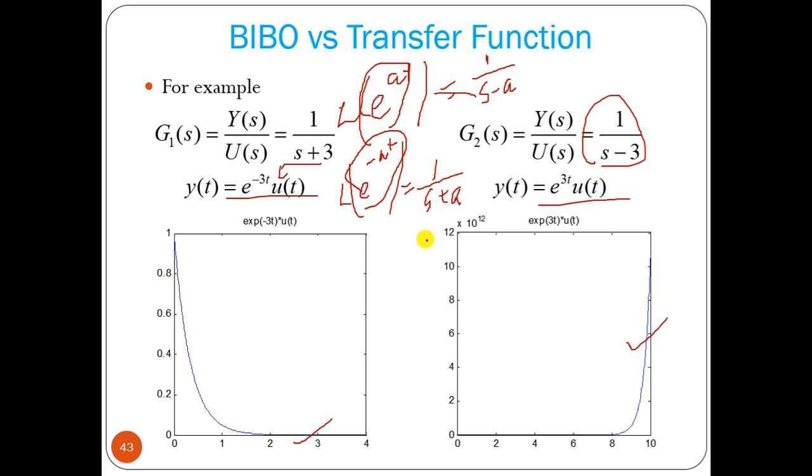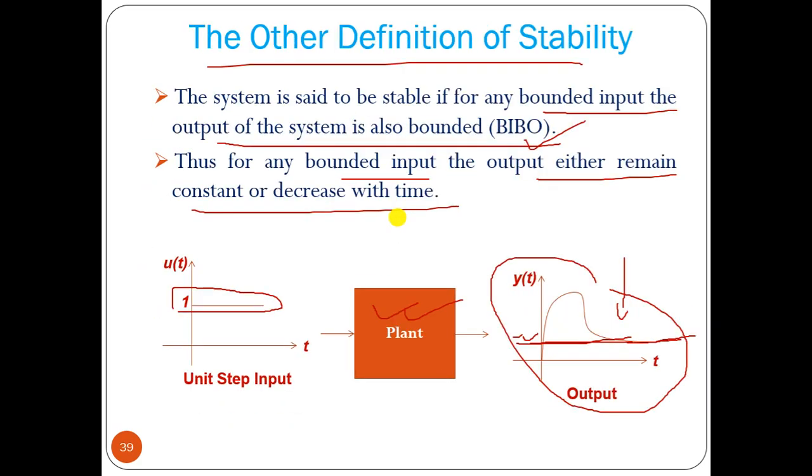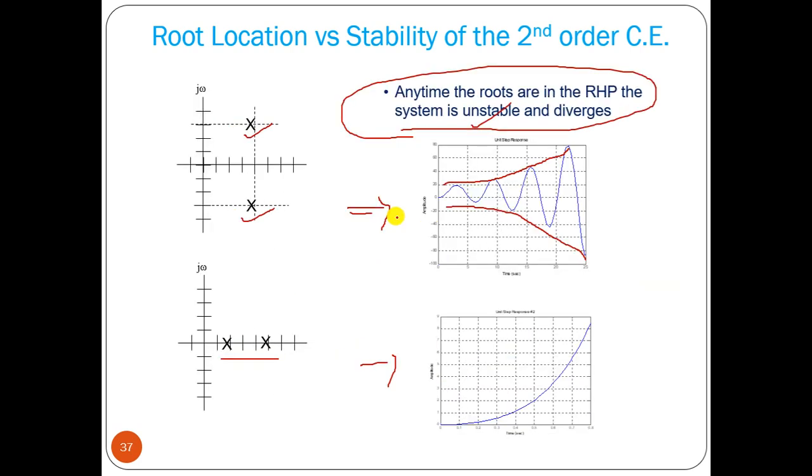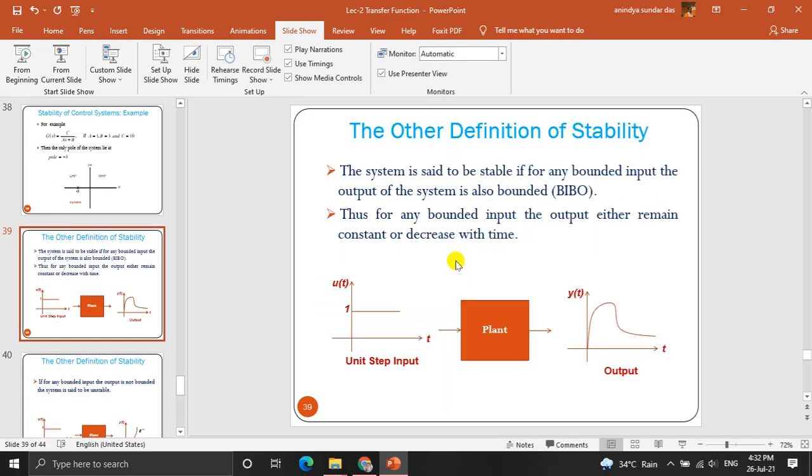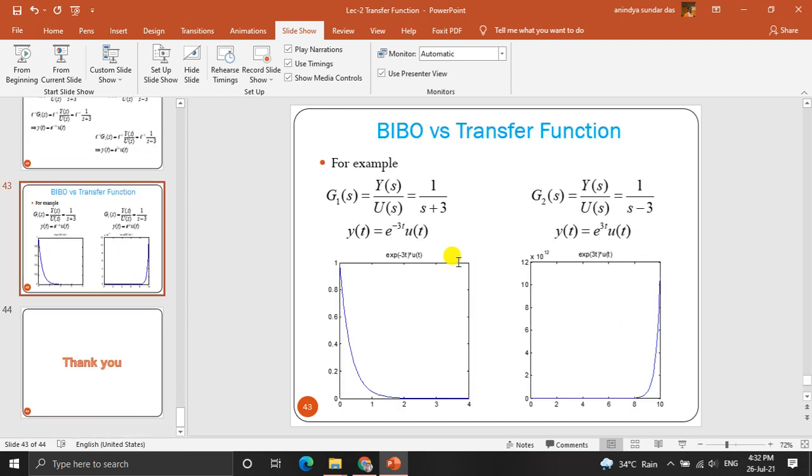And the conditions are: if all the poles are on the left half plane, the system is stable. If any one of the poles is on the right half plane, the system is unstable. If poles are on the imaginary axis, the system becomes marginally stable. Okay, so this is all about the transfer function and the stability of the system, and this is all about this particular lecture.